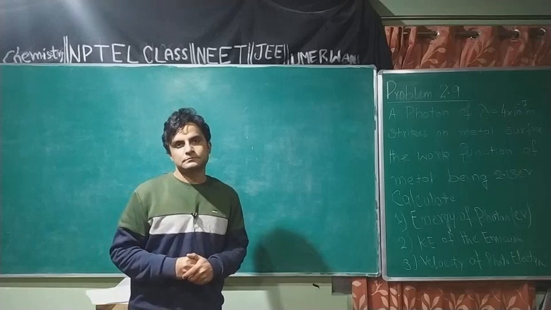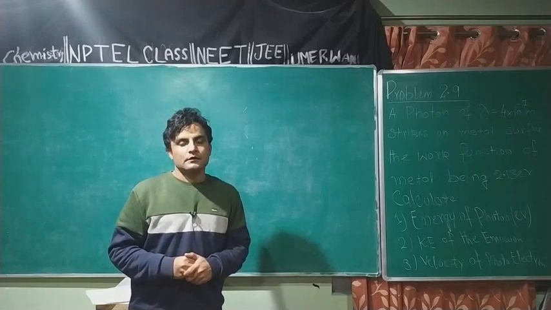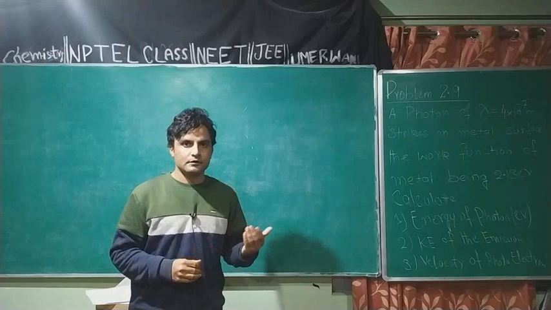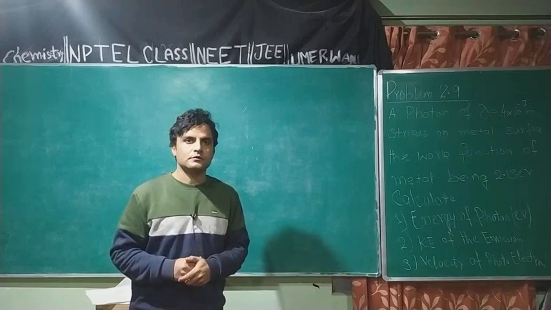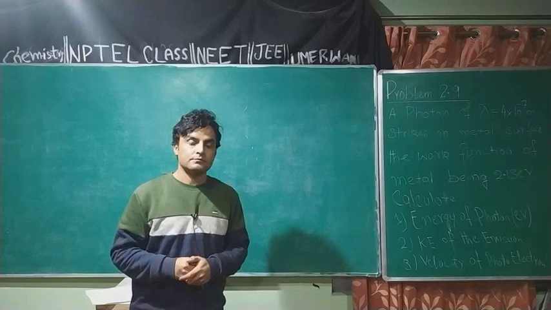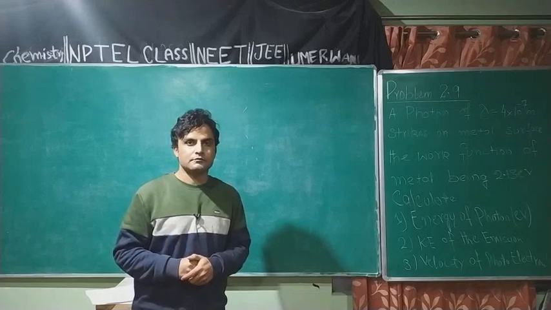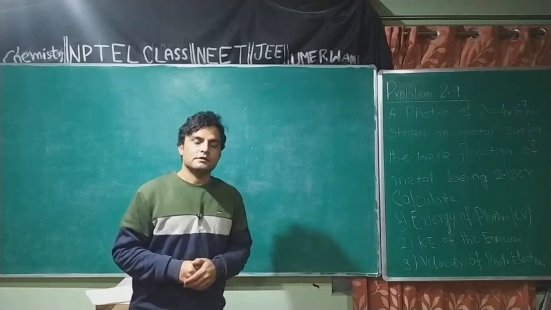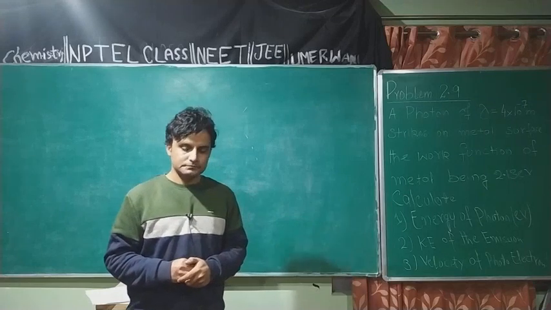Planck was made director of Berlin University as well, and was awarded the Nobel Prize.